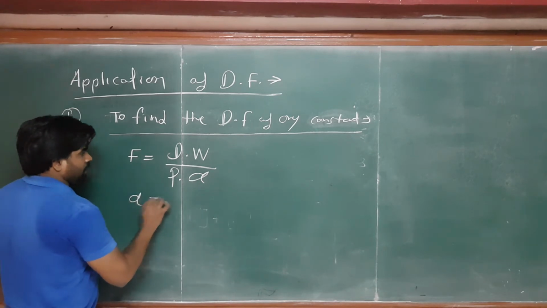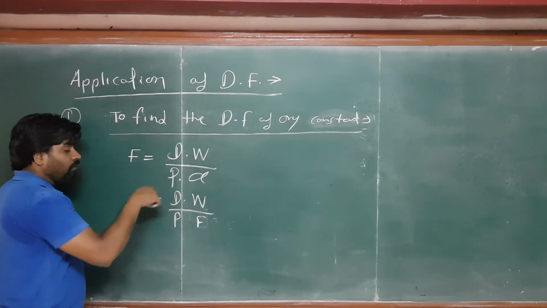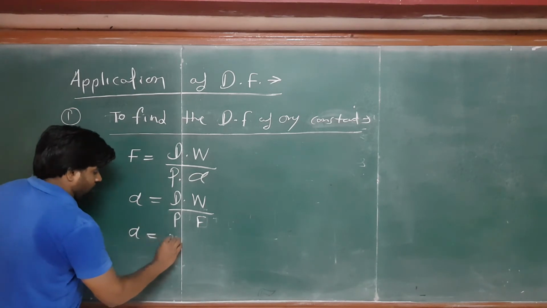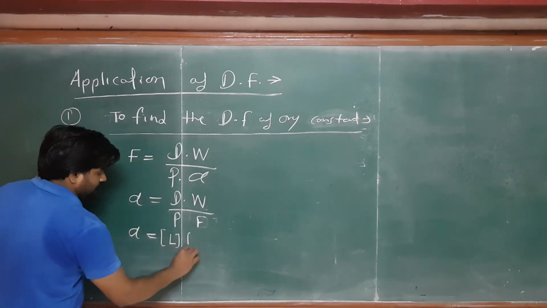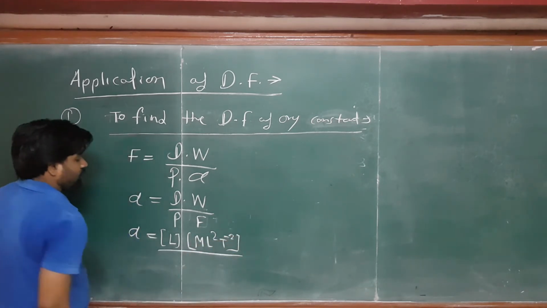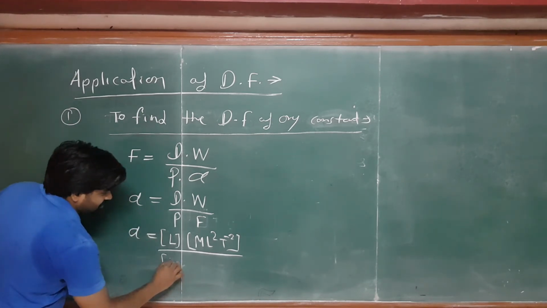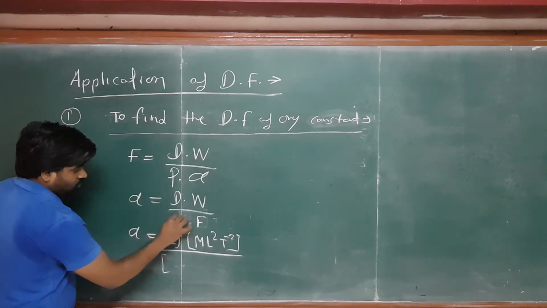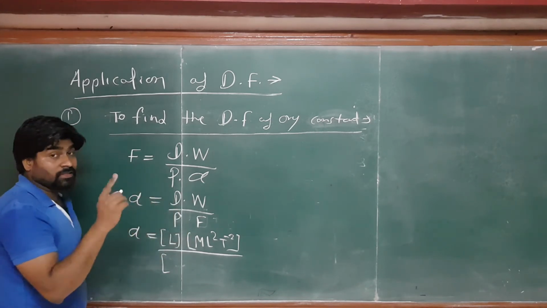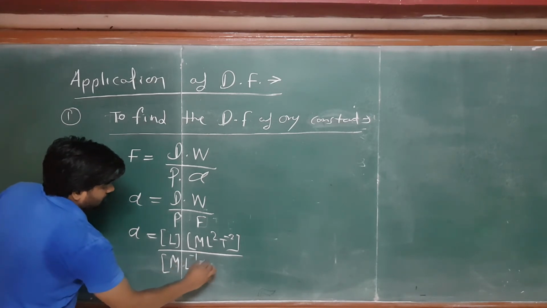You can cross multiply, then convert all physical quantities into their dimensional formulae. So I am converting. d is the length, so it comes in a bracket as L. W has dimensions ML square T inverse 2. And what is P's dimensional formula? I also forgot what I told you. Is it pressure or power? Let's suppose it's the power. The power is ML inverse T inverse 2.